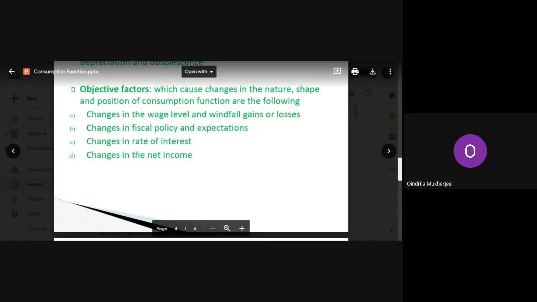Then apart from that, there will be changes in the rate of interest. There will be interest rate fluctuations, just like you have seen in the business cycle. What used to happen in the trade cycle or business cycle? There used to be continuous fluctuations in the rate of interest.